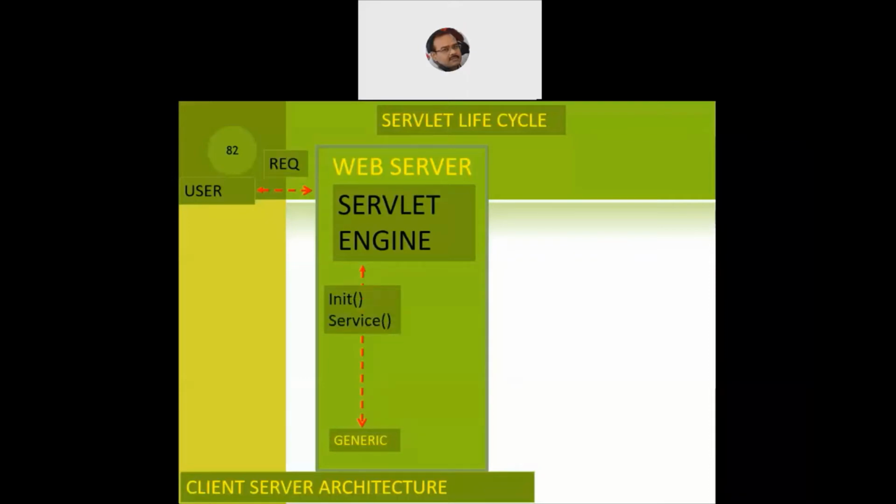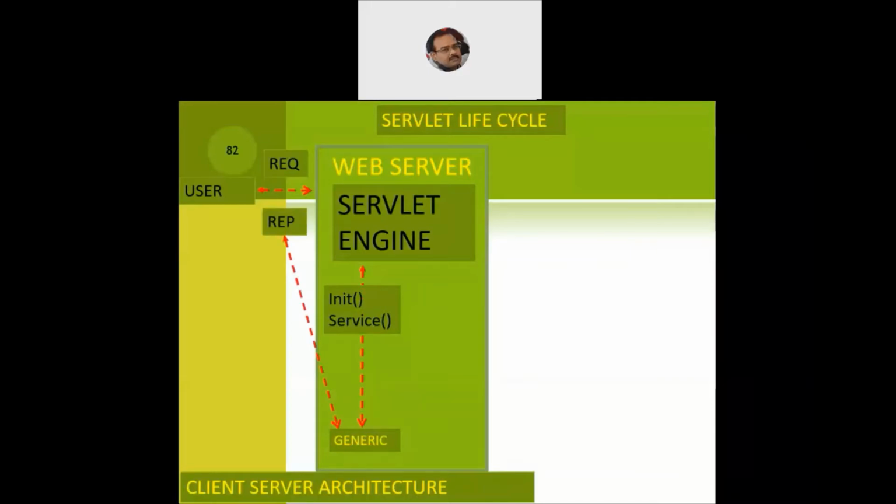That means the servlet engine will trigger the init function of the generic servlet, and the init function will make a call to the service function of the servlet. Now the service function, we all know, accepts two parameters as arguments, ServletRequest and ServletResponse. One is for receiving the client request and one is for sending the response back to the client machine. After successful execution of the service function of the generic servlet, it prepares a reply and sends it back to the user.